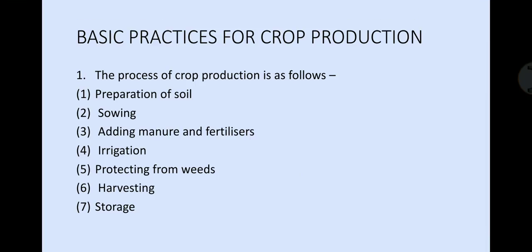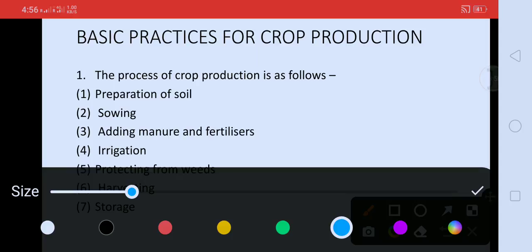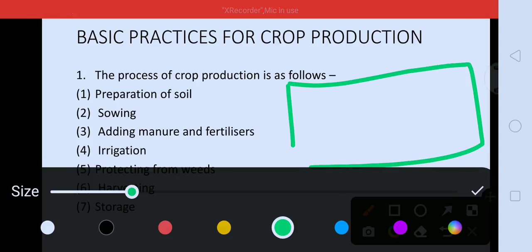So let's go further. There are basic practices for crop production. Let me tell you how this is done. For example, this is your whole field, right? This is your field. First of all, what are you going to do? You will prepare the soil that is present inside it.